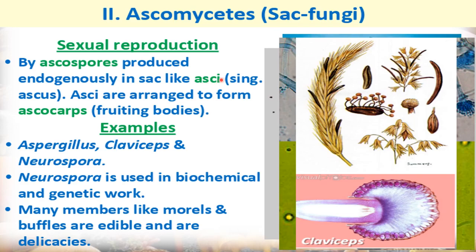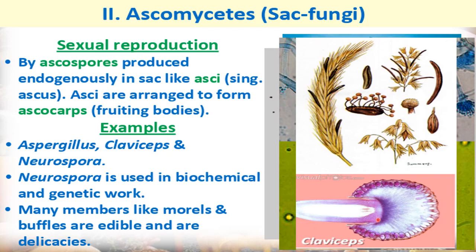Asci is a plural form. In singular form we say ascus, right? Asci are arranged to form ascocarp. So many such asci get arranged and form ascocarps. And what is that ascocarp? That is a fruiting body. As I have told you, fruiting bodies are the structures in fungi which give rise to the sexual spores. So this is the fruiting body, ascocarp, which gives rise to different spores for the formation of new fungi, right? Some examples of ascomycetes are Aspergillus, Claviceps and Neurospora.